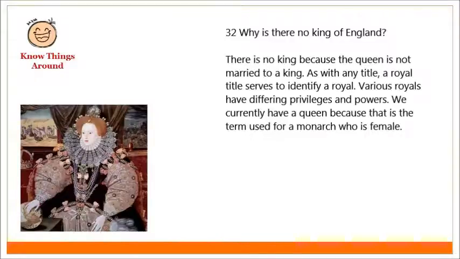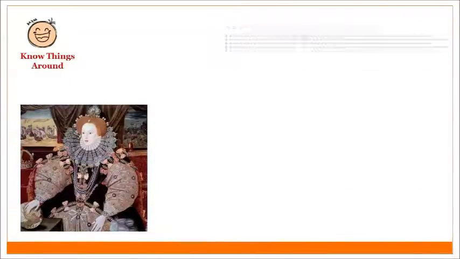Why is there no King of England? There is no king because the queen is not married to a king. As with any title, a royal title serves to identify a royal. Various royals have differing privileges and powers. We currently have a queen because that is the term used for a monarch who is female.